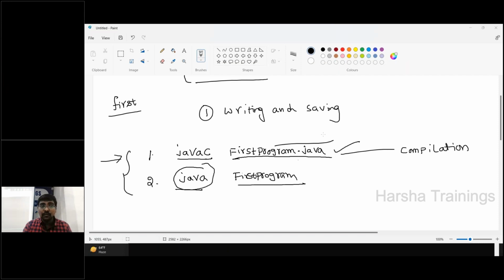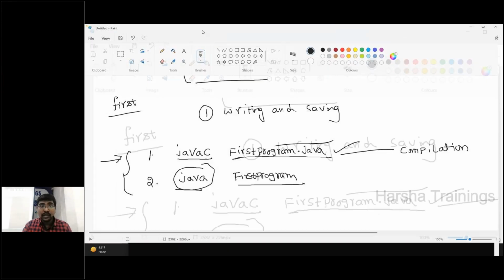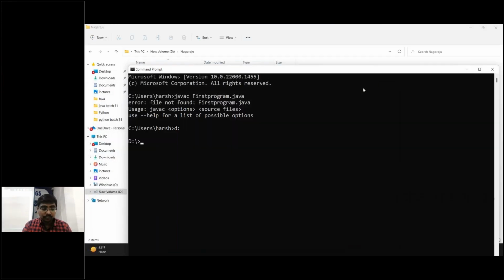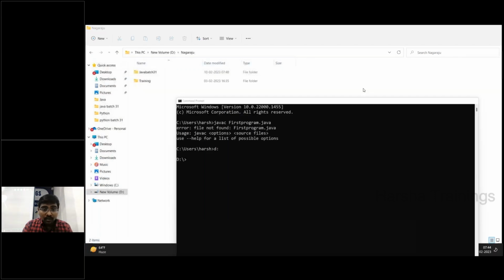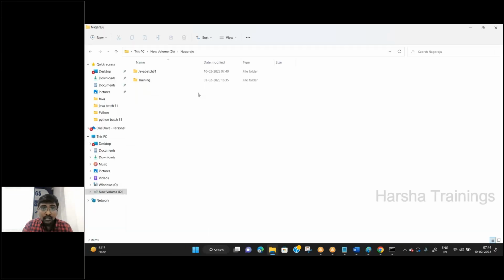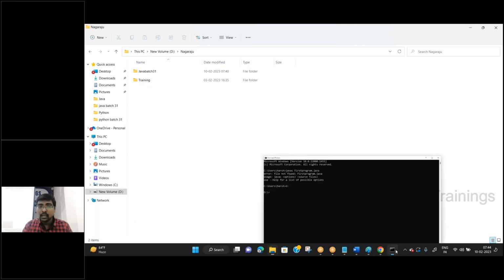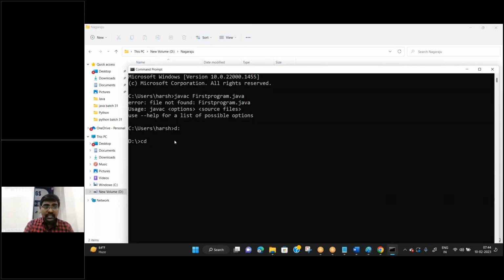Okay, I forgot. My folder name is this one, Nagaraju. So CD means change directory to Nagaraju. Now I am moving to the folder Nagaraju under the D drive.